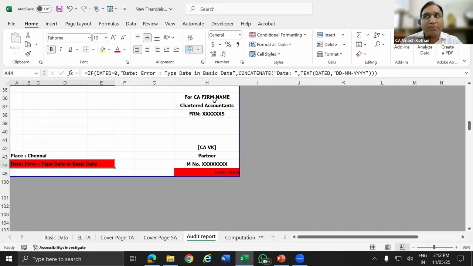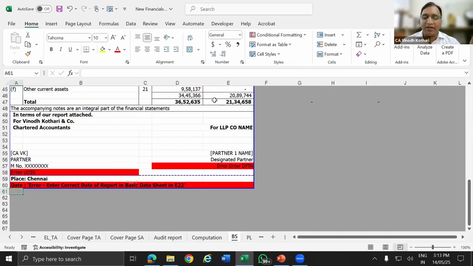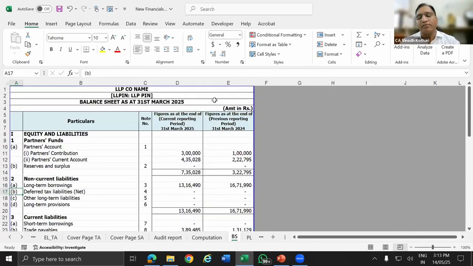In the month of September or at the due date, what happens is we are under a lot of pressure and chances are there that we miss some data. So for this purpose, controls are kept. These are all simple formulas. You don't need to do it. If you want, these are all advanced level. So computation link.